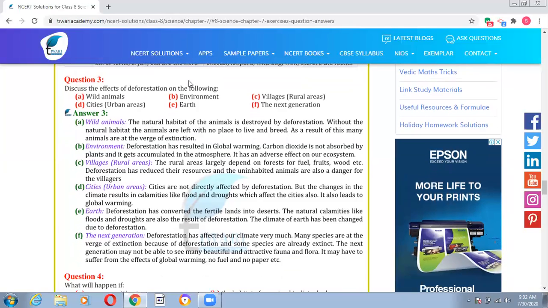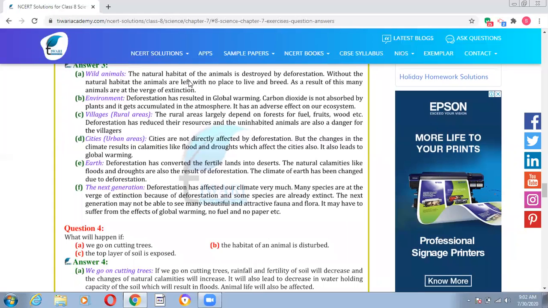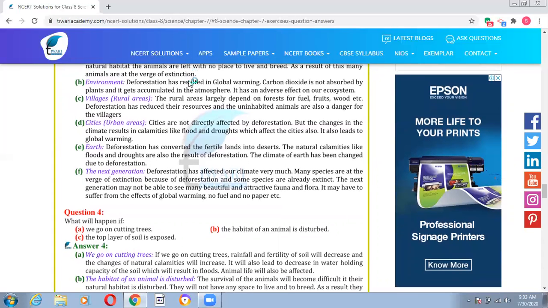Cities are not directly affected by deforestation, but when changes in the climate happen, it will result in calamities like floods, droughts, etc. And it also leads to global warming. Then on Earth, we know that deforestation has converted fertile lands into deserts. So natural calamities like floods and droughts are also a result of deforestation. So the climate of Earth is also affected.